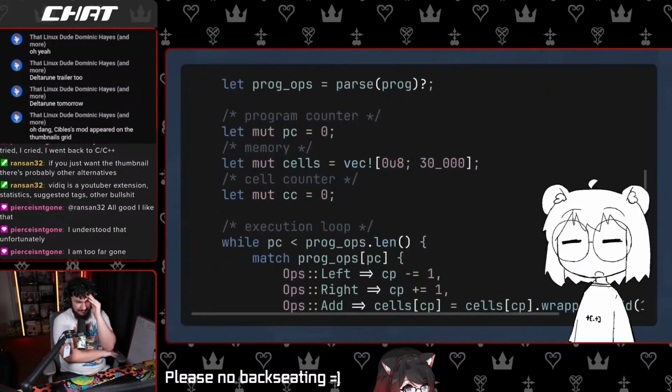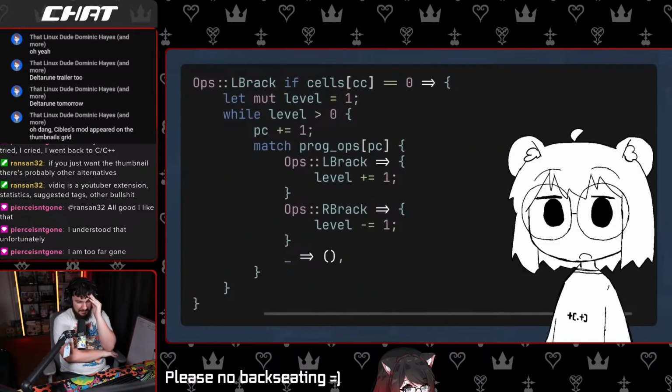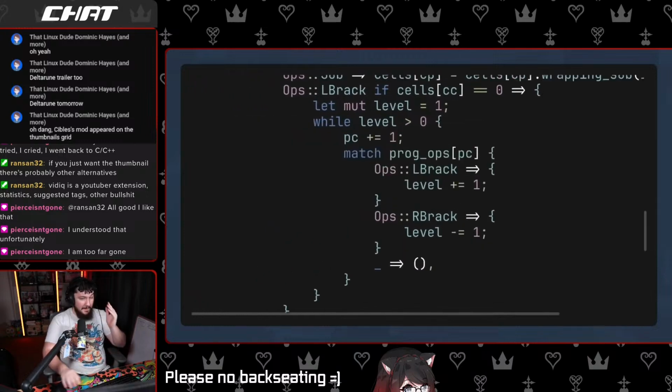I know someone has to be yelling this entire time. And yes, the loop handling is pretty bad. We can add a usize field to the left and the right brackets.